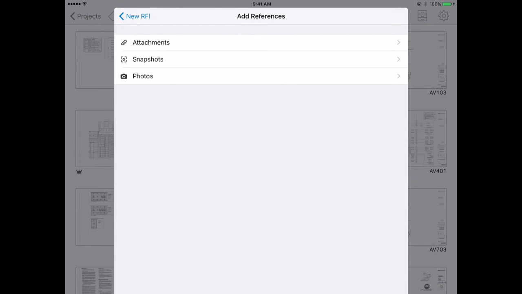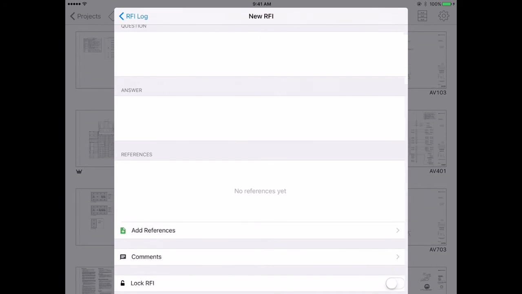So my architect, my engineer, whoever's going to be answering my RFI, rather than just getting an email, rather than just getting a multi-tab spreadsheet with a bunch of questions in it, and you have to go back and forth on the phone with clarifying questions, you burn up a lot of time responding to the RFI. Using PlanGrid's tools, instead of that process, when I present the RFI, they're getting not only my question, but they're getting a snapshot with my annotations marked up on the drawing, and they're getting a photo of what things look like in the actual physical world. So a lot of rich content. They know right away what my question is, and they're able to give me a highly detailed answer, which I can then hyperlink to the drawing.